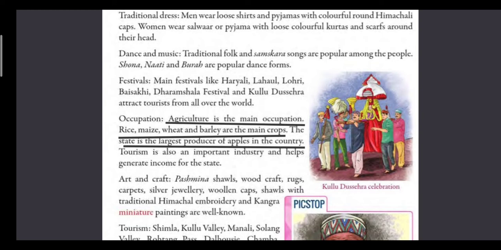And these Kangra paintings are made from organic colors. They don't use poster colors like us. They make colors from organic things. Like they will make yellow from haldi, they will make black from tar. So these are the organic colors which they use in their paintings. And now we will move to tourism.